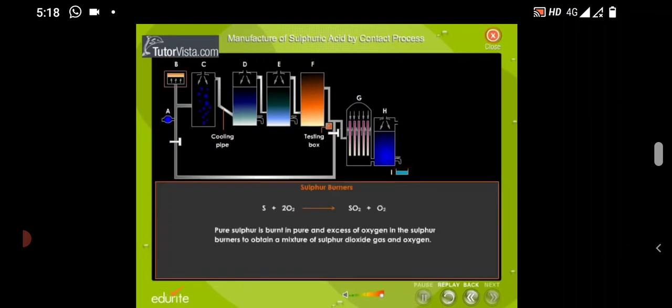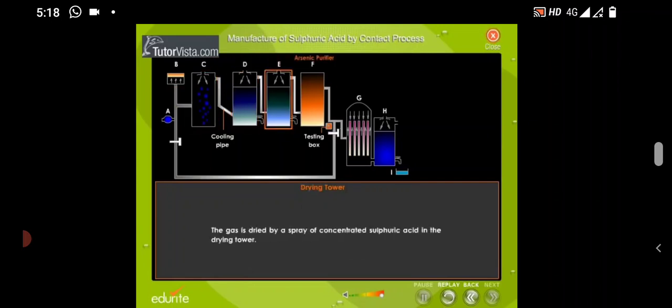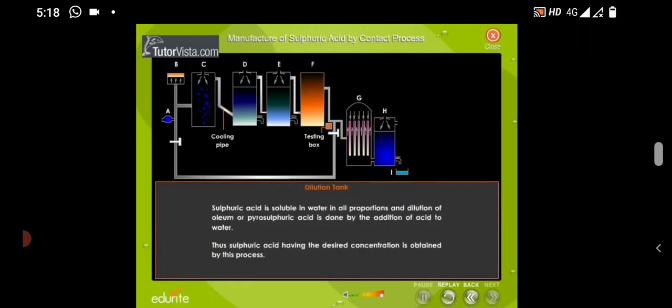Blower. Sulfur burners. Dusting tower. Scrubbing tower. Drying tower. Arsenic purifier. Contact tower. Absorption tower. Dilution tank. Sulfuric acid is soluble in water in all proportions, and dilution of oleum or pyrosulfuric acid is done by the addition of acid to water. Thus, sulfuric acid having the desired concentration is obtained by this process.